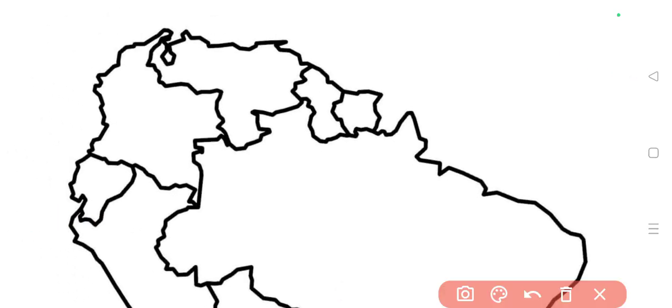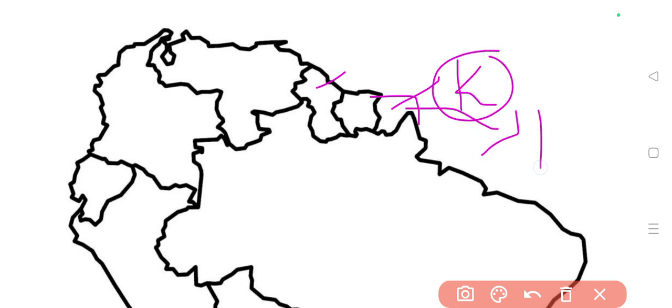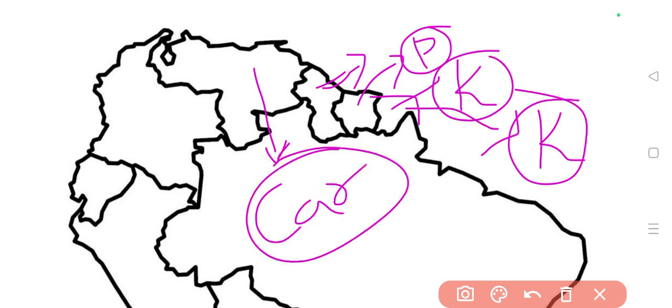So here it is French Guiana, here it is Guyana. This is French Guiana, whose capital is Cayenne, and which is famous for Kourou, which hosts an aerial rocket launching station of France. Second one is Suriname, whose capital is Paramaribo, and third one is Guyana, whose capital is Georgetown. Next one is Venezuela. Venezuela's capital, just remember, is Caracas. Because I've told you car and van: Venezuela is van, Caracas is car. In that way you have to remember the capital.